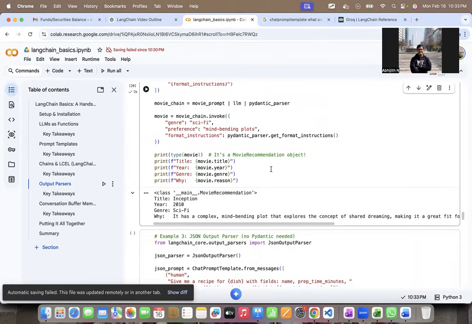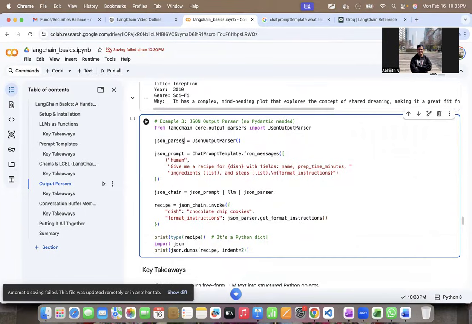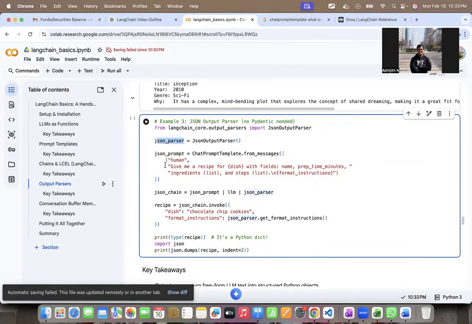So similarly, I can create a JSON parser, right? If you see here, I have a JSON parser object, which is created using a JSON output parser class. And I have a JSON prompt, and I'm going to chain the JSON prompt to the LLM and to the JSON parser. And I'm going to invoke this chain with dish as chocolate chip cookies and the format instructions.